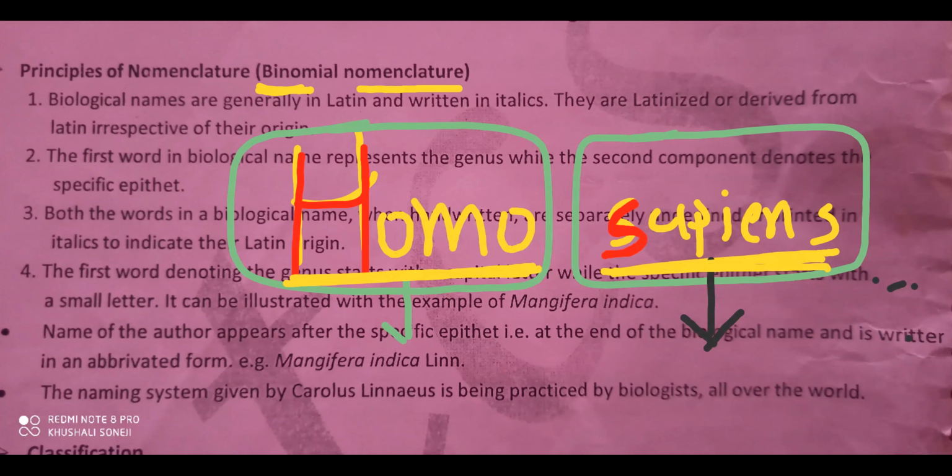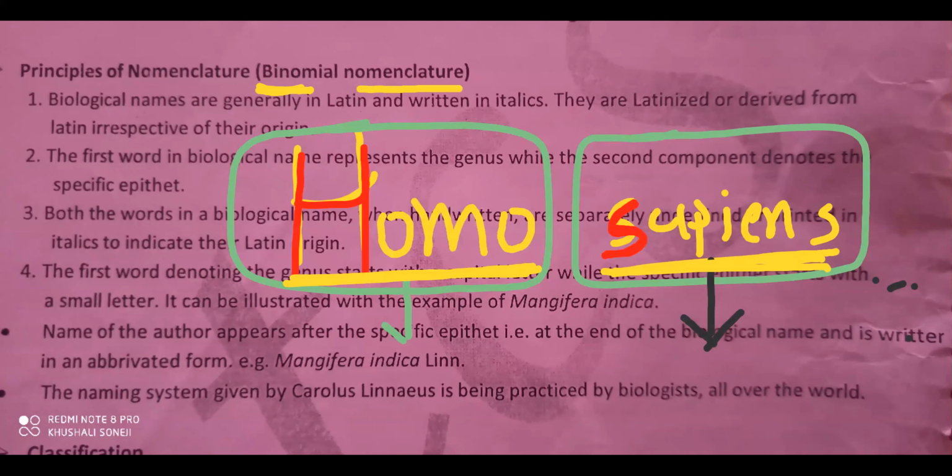Next, these biological names are written in Latin language. Why is Latin language chosen? Because it's one kind of dead language. I can give you one simplest example: take Sanskrit. Does anyone here speak in Sanskrit?